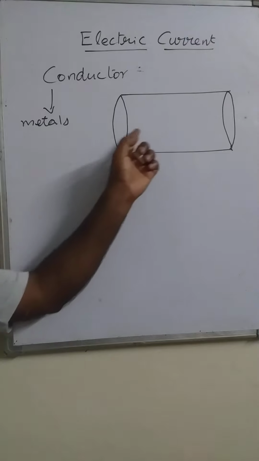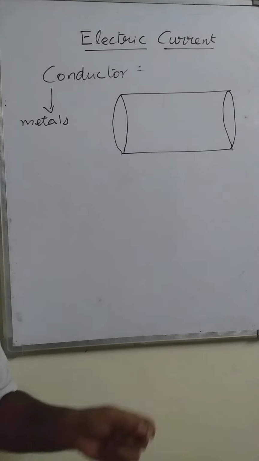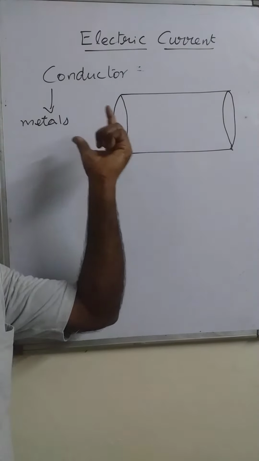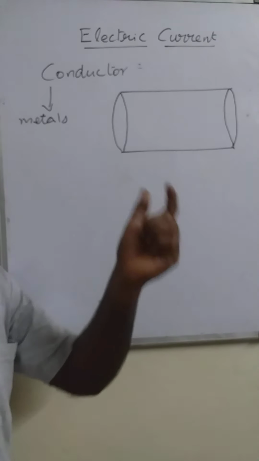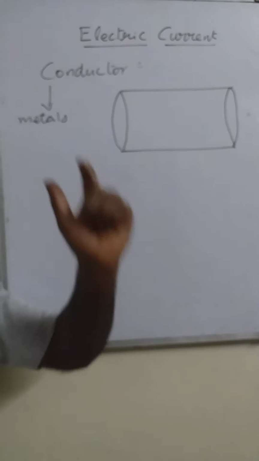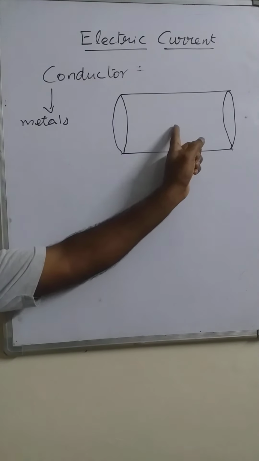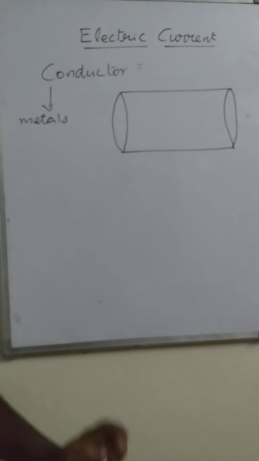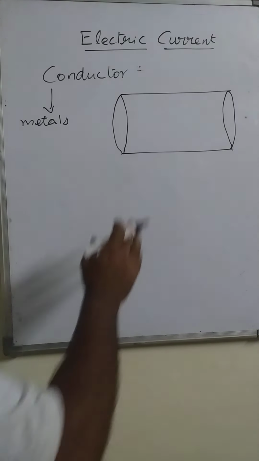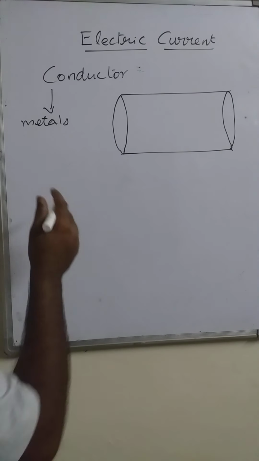In these metals also, both the positive and the negative charges are present. In the normal condition, this conductor is also neutral. Neutral means it has both positive and negative charges. Then how does the electric current flow through this conductor? For this, we'll see that this conductor has many atoms.